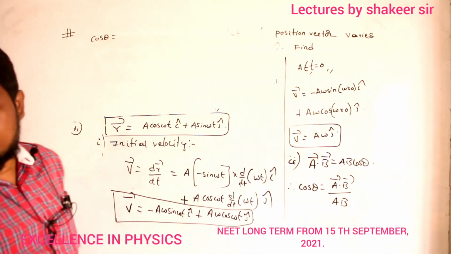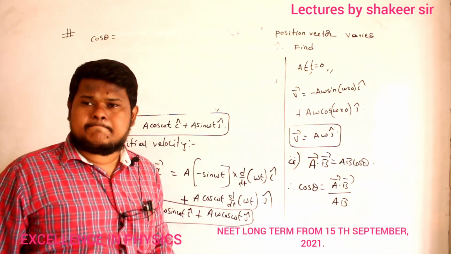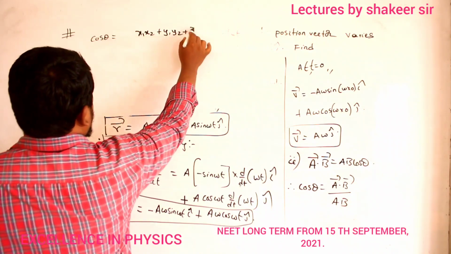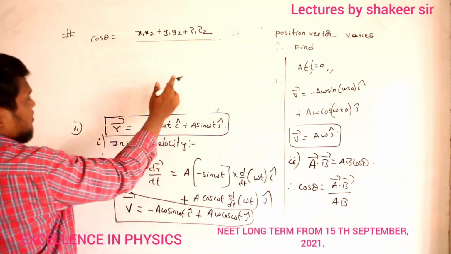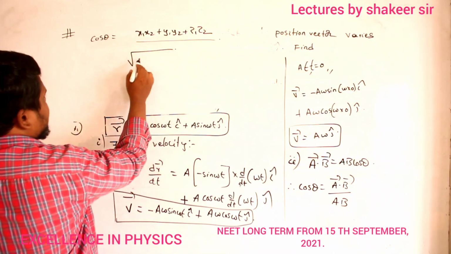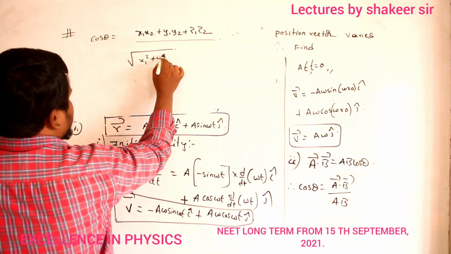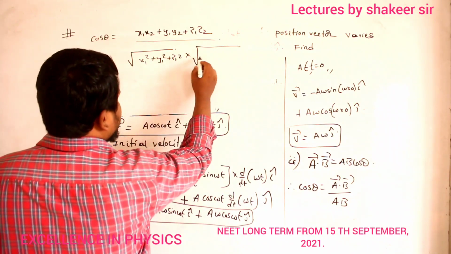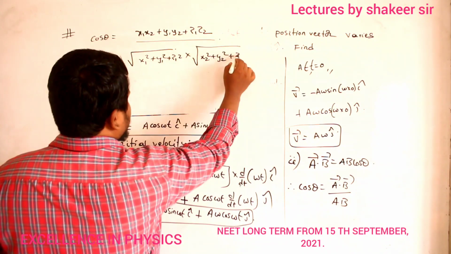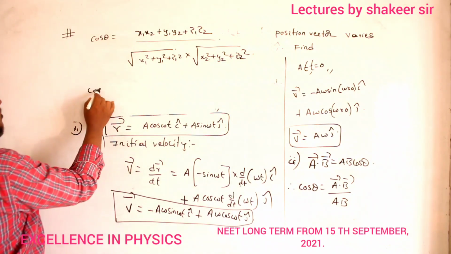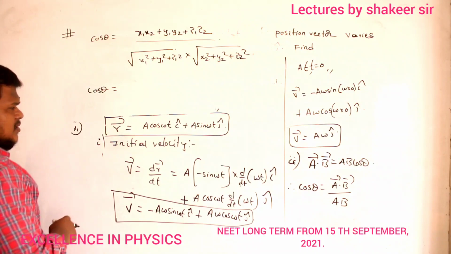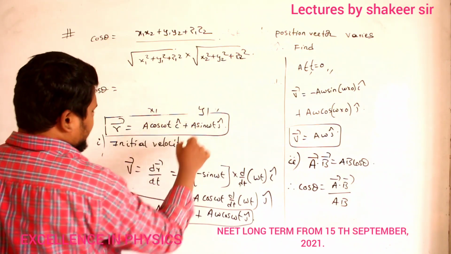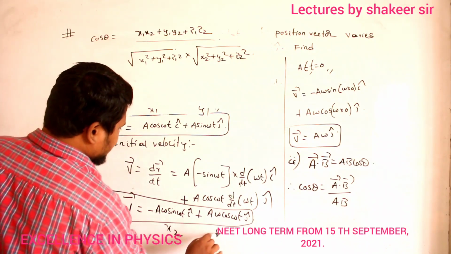So what is the formula for dot product of two vectors when vectors are given in component form? x1 x2 plus y1 y2 plus z1 z2, divided by a, which means the square root of x1 square plus y1 square plus z1 square, multiplied by b, which means the magnitude of b dash, x2 square plus y2 square plus z2 square. That's all, Nama. So just substitute all the values. So cos theta is equal to, first of all, let us consider this is x1, this is y1, and this is x2, and this one is y2.